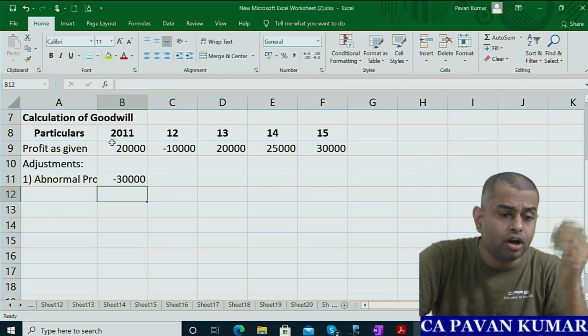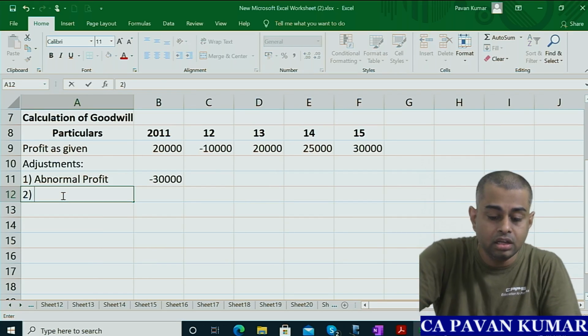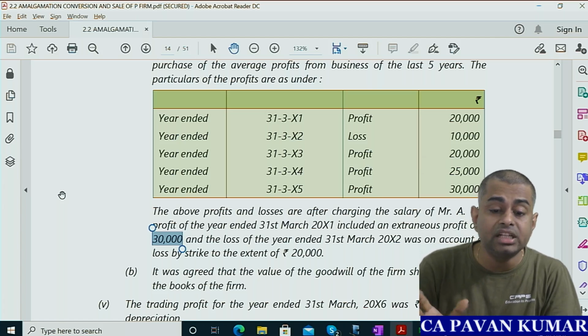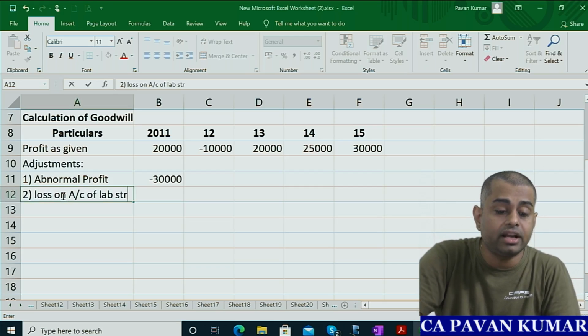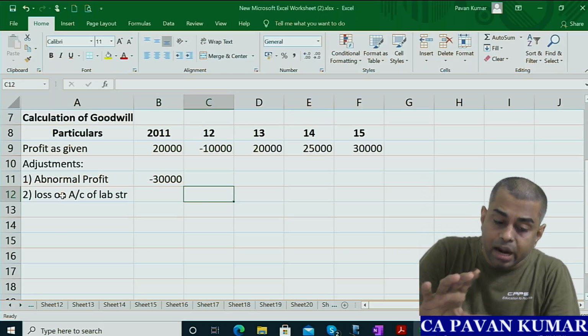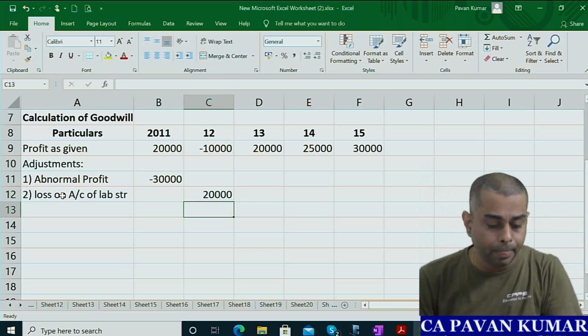One year abnormal profit is there. Every year it will not come, no? So subtract. Then 2, labor strike loss. The loss was on account of labor strike, in 2012, 20,000. So add back 20,000. If it is loss, we'll add back. If it is profit, we'll subtract.